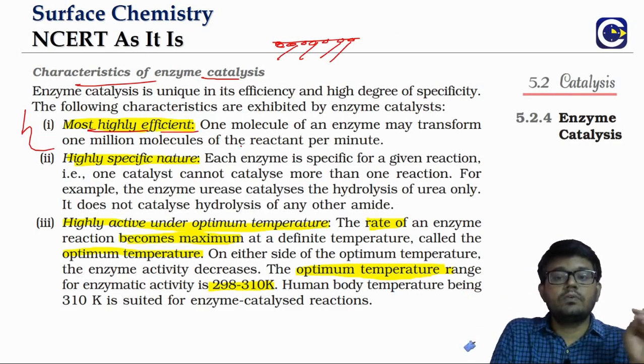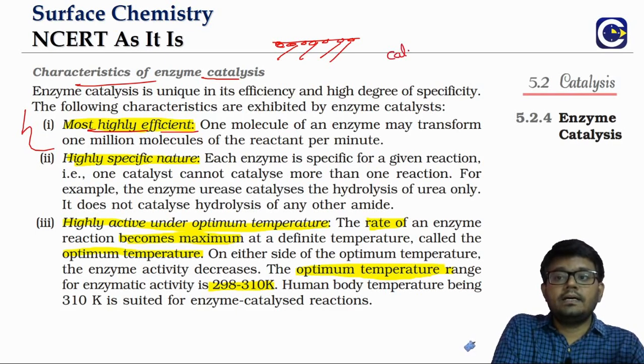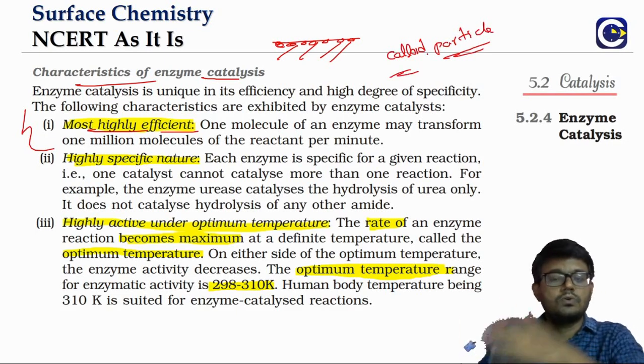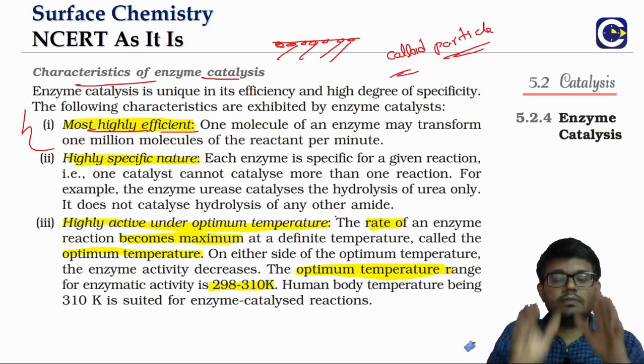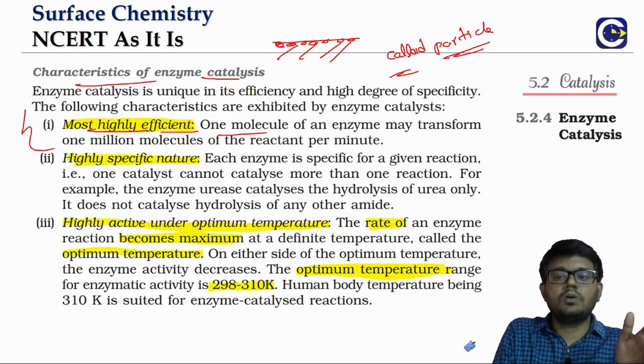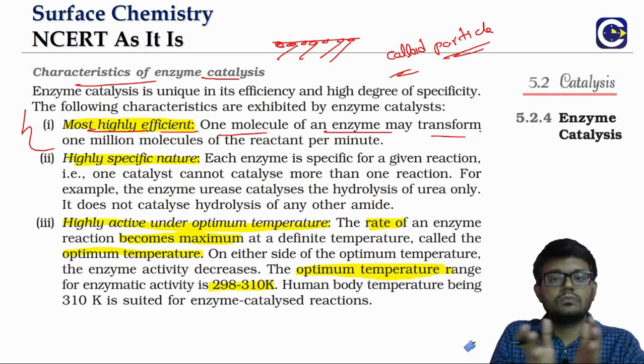Whereas when you look at enzyme catalysis, the enzymes are colloid particles. So what is a colloid particle? We will come to know about it as we go into the next section. In a way, each and every molecule of the enzyme could be playing the role of a catalyst, which means we will have more reactant molecules that can undergo the reaction.